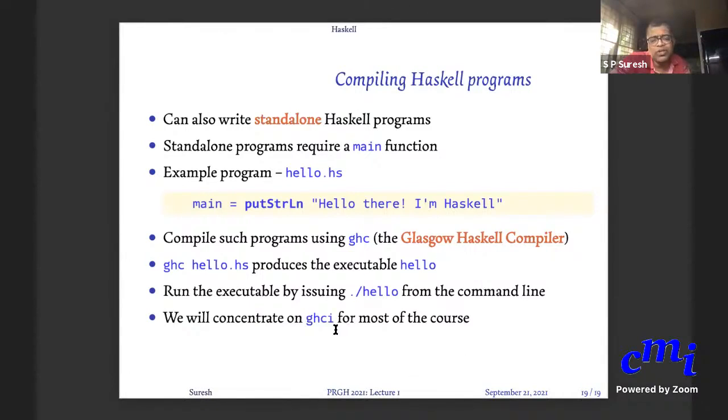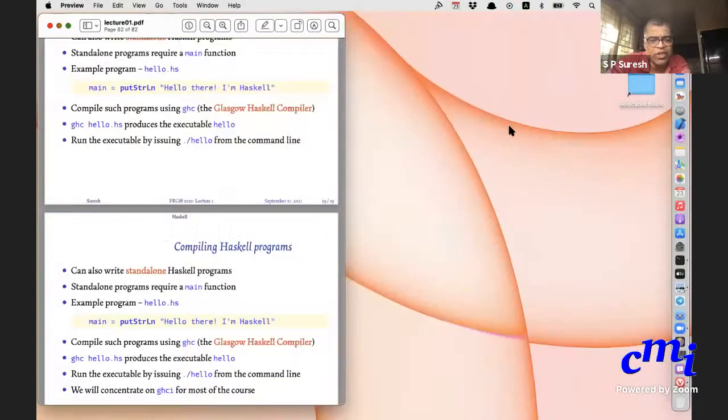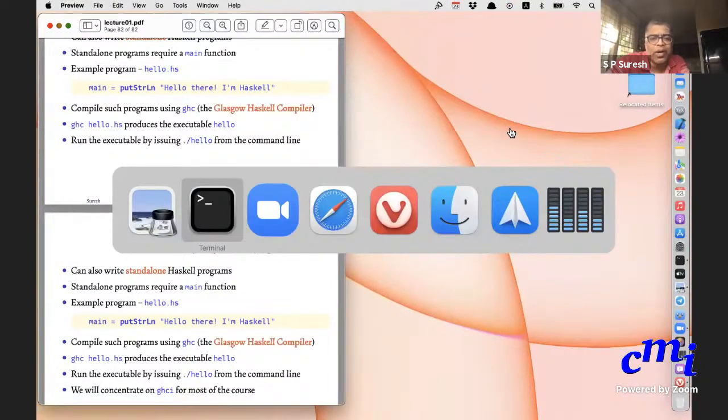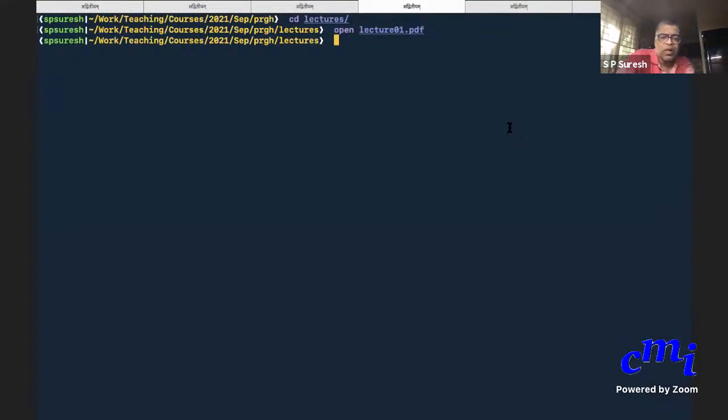We'll mostly be doing our stuff on GHCI, but I'll also ask you to compile and so on. You will have to get comfortable with compiling and running also, but we'll mostly do things that do not require you to write a main. Or if you write a main, it will be some very trivial main. So I think I'll end the slides because I need to do the GHCI demo at least. We'll try to solve a problem and actually work towards it.